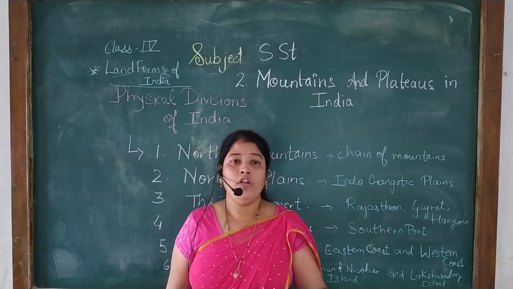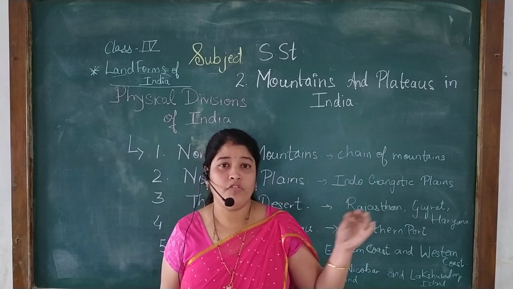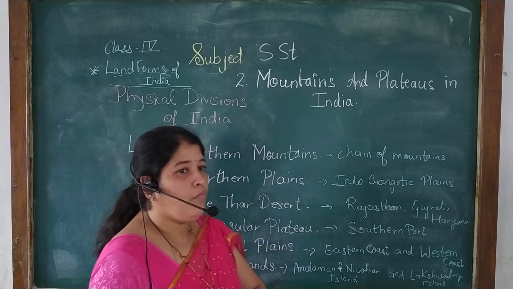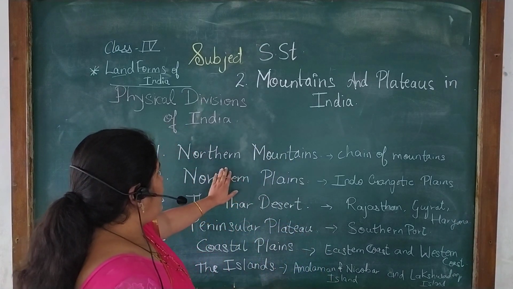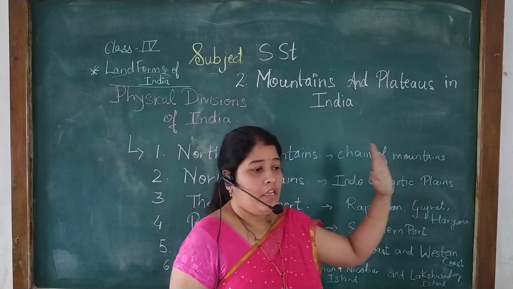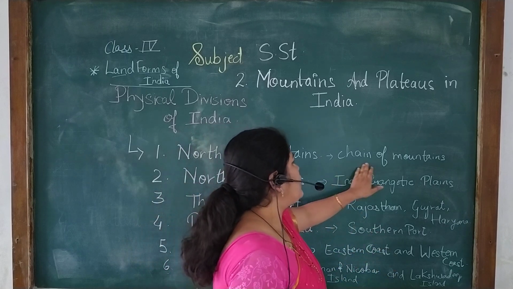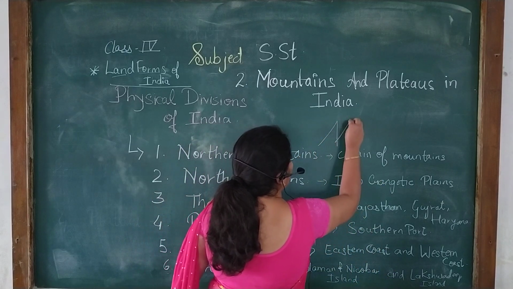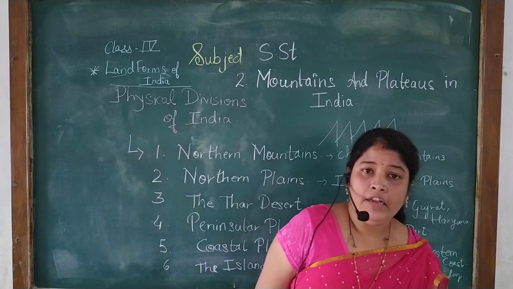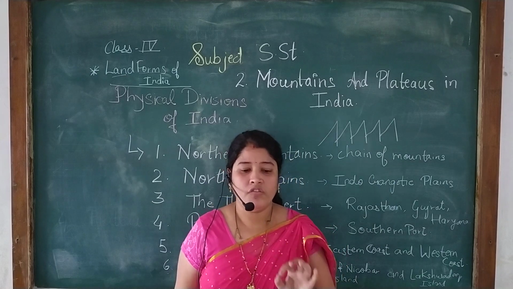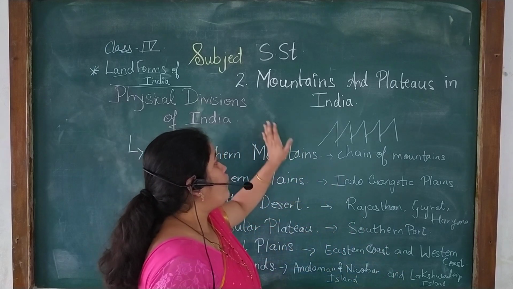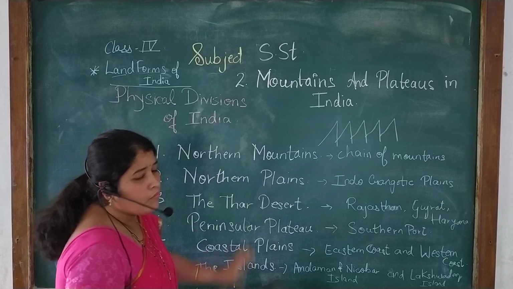Now on the map I will show you which state how they come. First I will give you a small definition of each and every concept. Now see, the northern mountains. The northern mountains are what? On the north side, from west to east, till Arunachal Pradesh, the continuous chain of mountains is called northern mountains, and it stretches up to 2400 kilometers. So the chain of mountains from northwest to east is northern mountains.